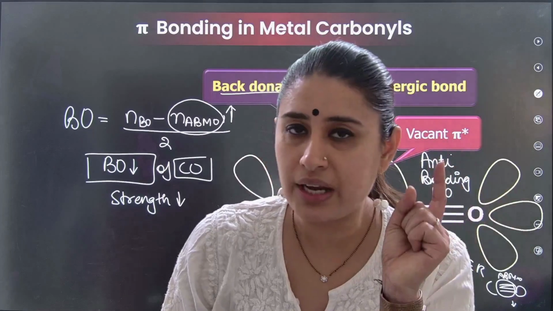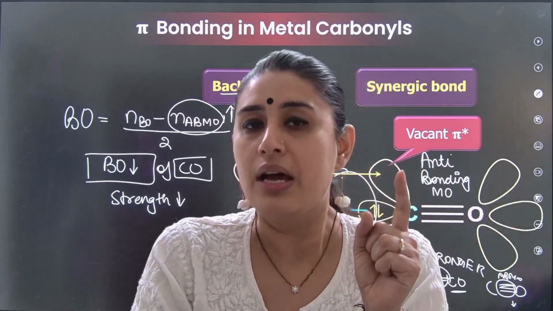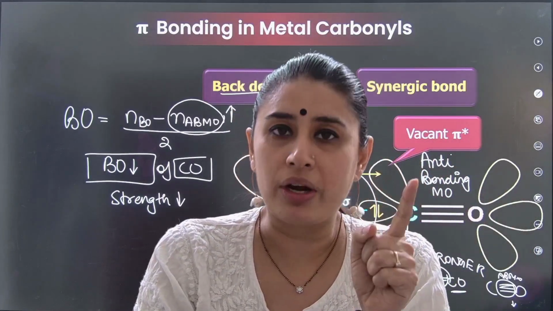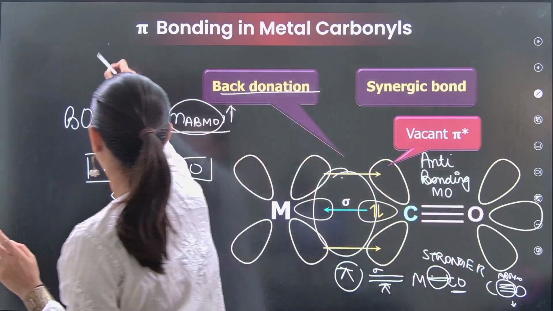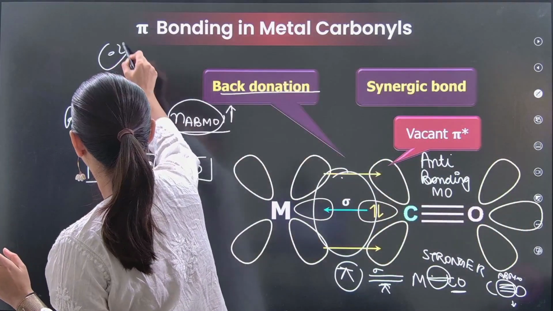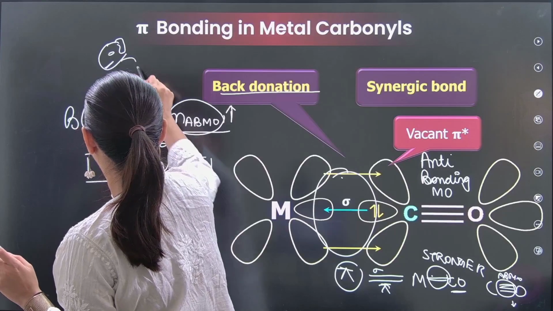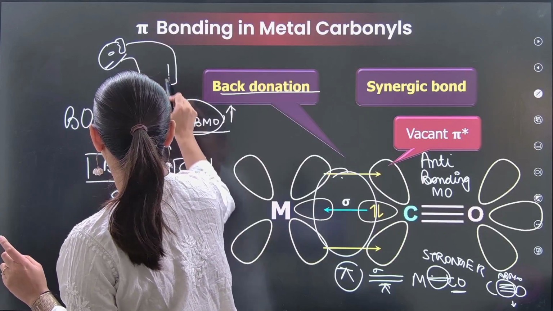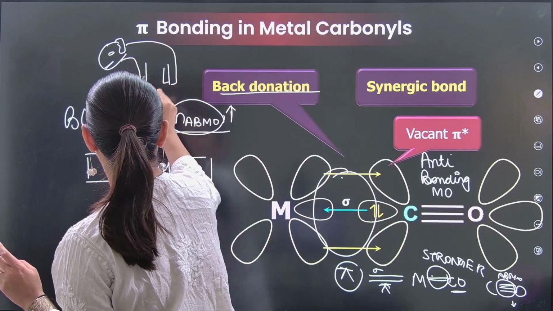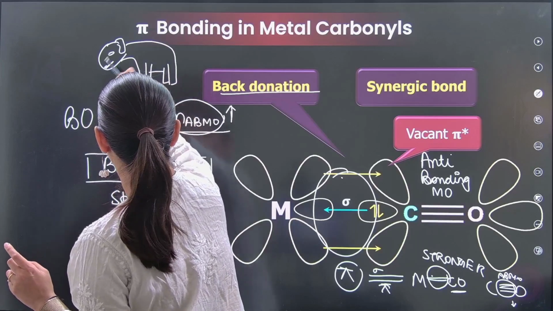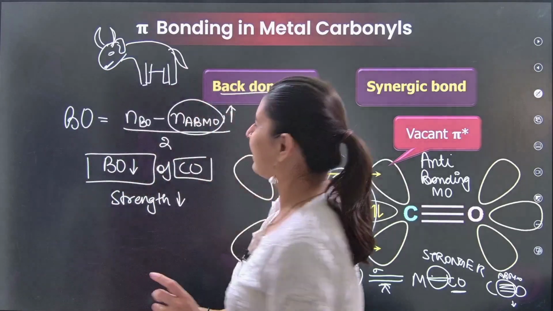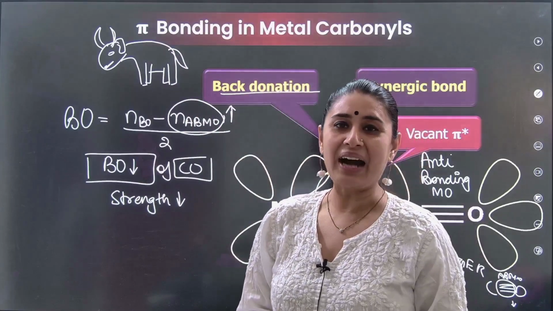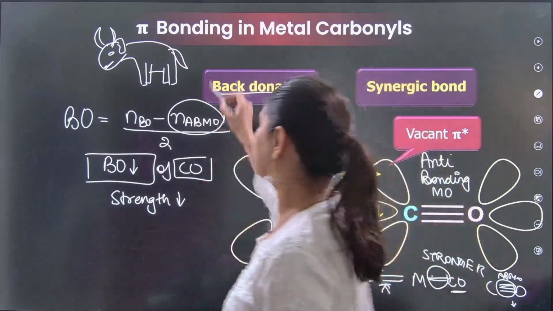The first kind of questions, wherever you see this synergic bonding. What is synergy? For example, here is a cow. The cow has got a lot of lice.